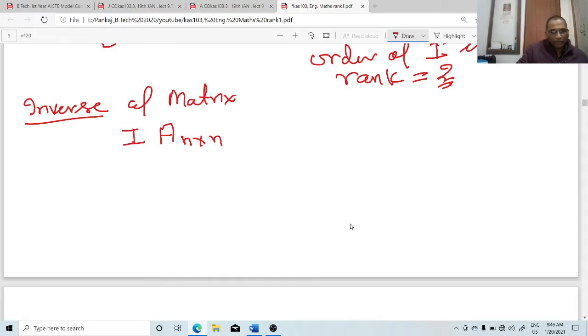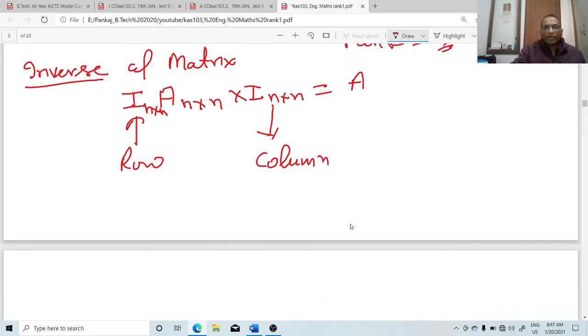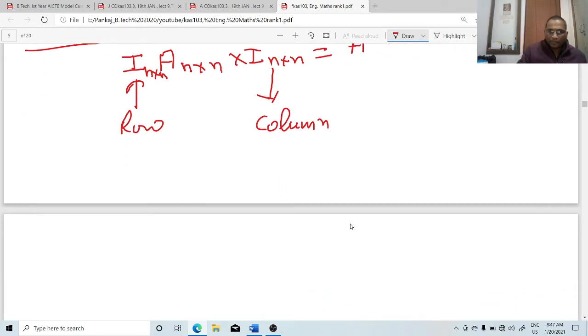If I write I n cross n and this I n cross n, that is equal to A. The first matrix is for row transformation, the second for column transformation, right? So we take either row or column. So always we take the row transformation. So we write I A equal to A.